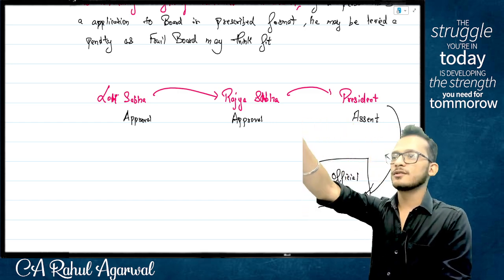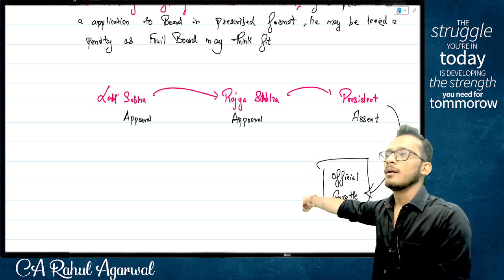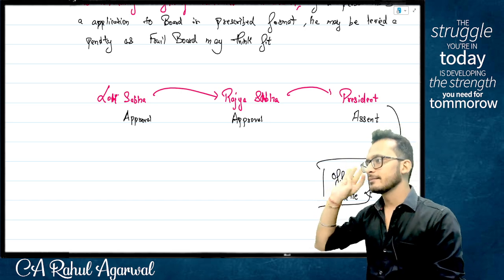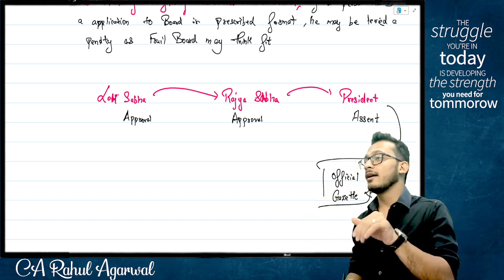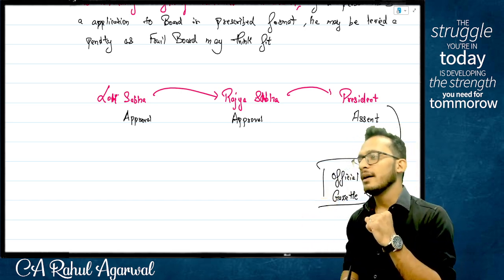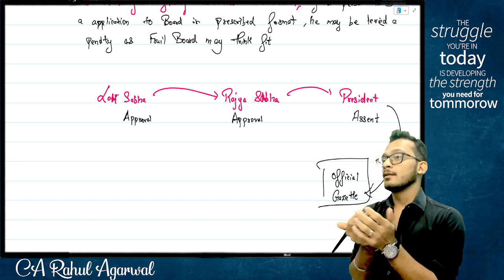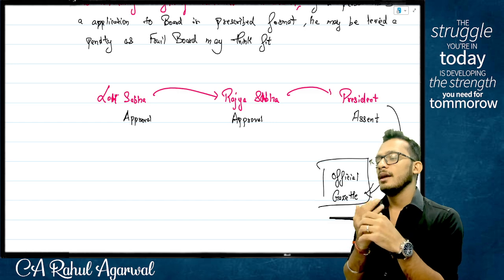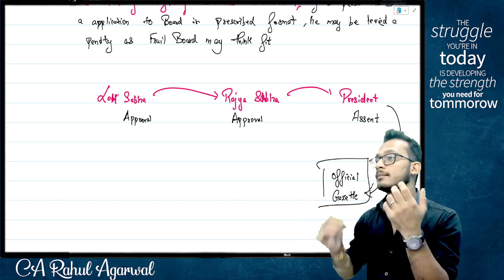The moment the boss of the board signs, it will be issued in the gazette, and it is assumed as passed. So rules are a lot easier to do, which is why we keep very restricted powers with them, because if we give them all the powers, they will change the whole world.